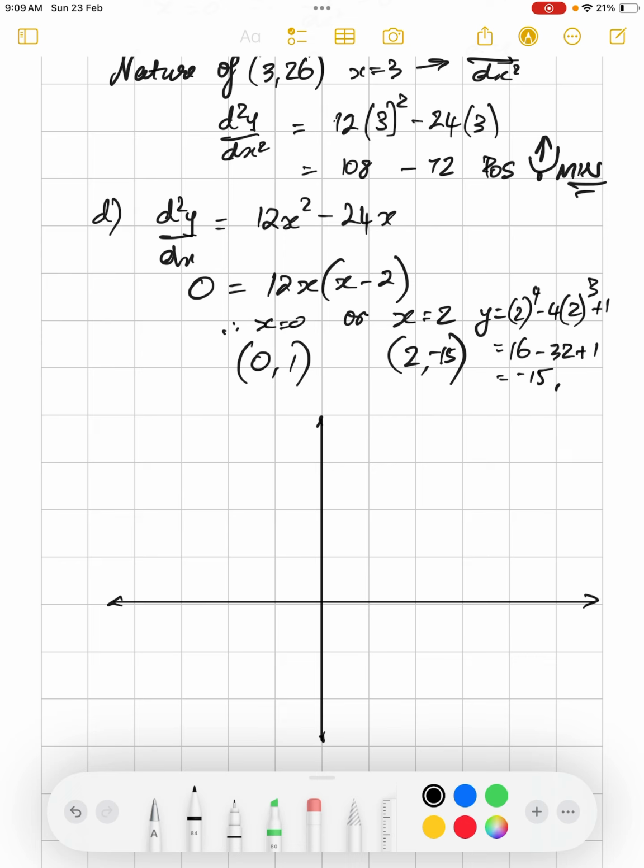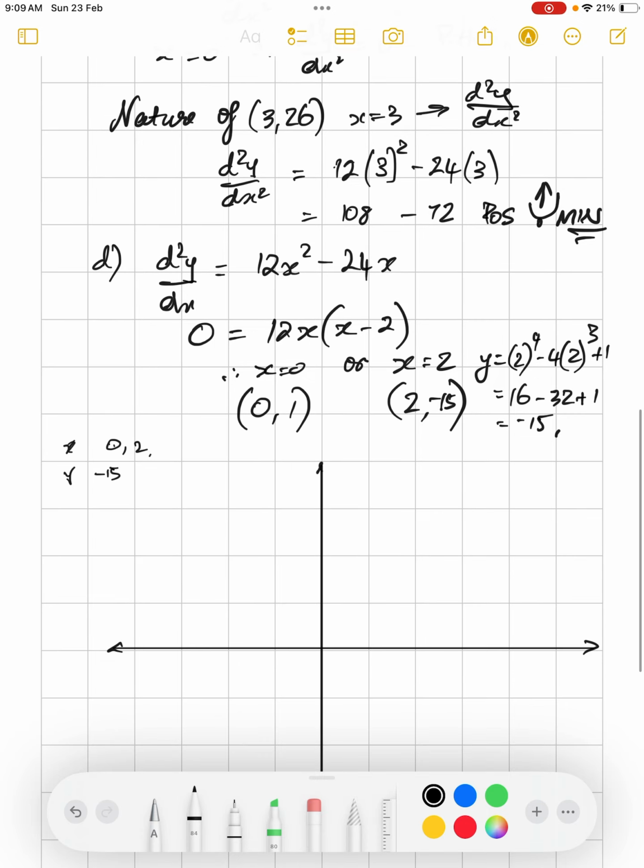So what have we got? The x values and the y values: we've got negative 15, we've got (0, 1) and 2.